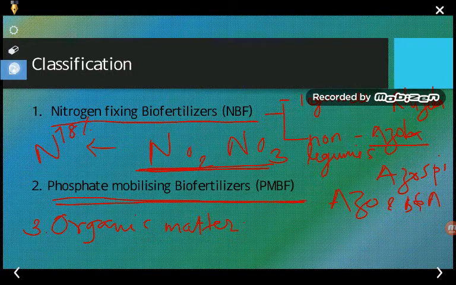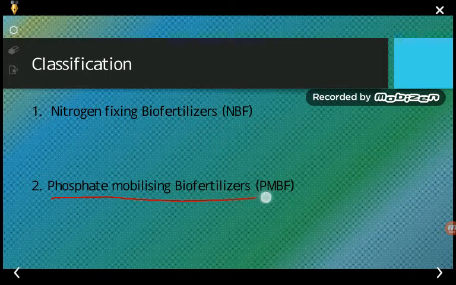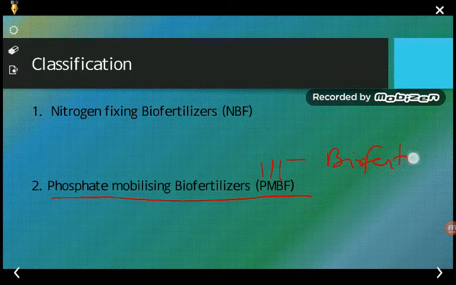Next, coming to today's main topic, that is the phosphate mobilizing biofertilizers. This can also be abbreviated as PMBF. So P means phosphate, M for mobilizing, BF for biofertilizers. This again can be divided into two types.